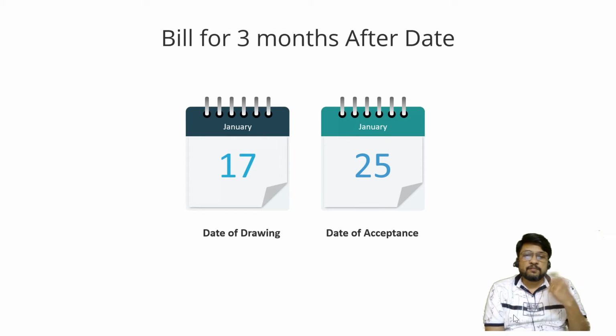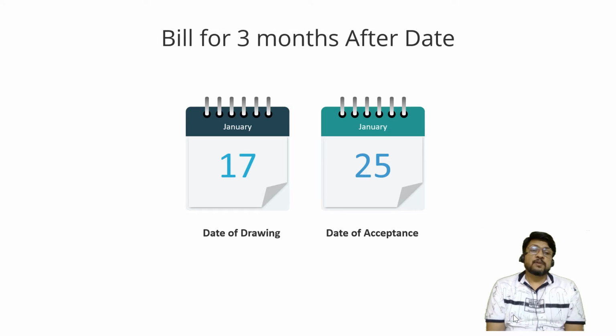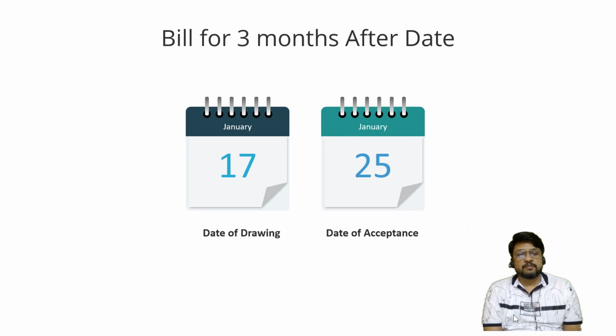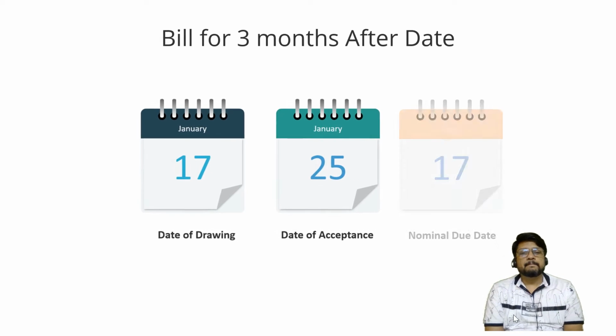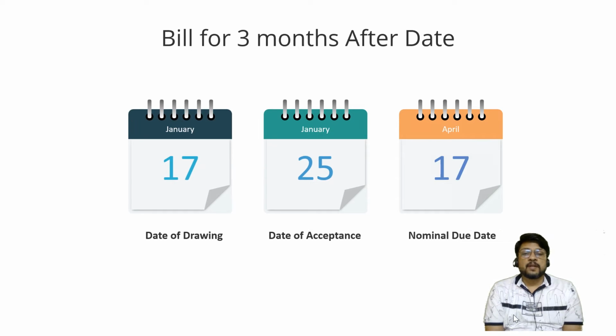Then on 25th of January it is accepted. But we are going to ignore 25th of January because the bill is after date. If it would have been after sight, I would have surely considered 25th of January. So what is the nominal due date?